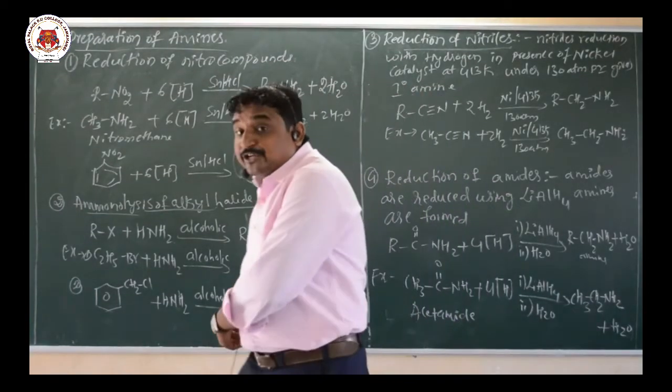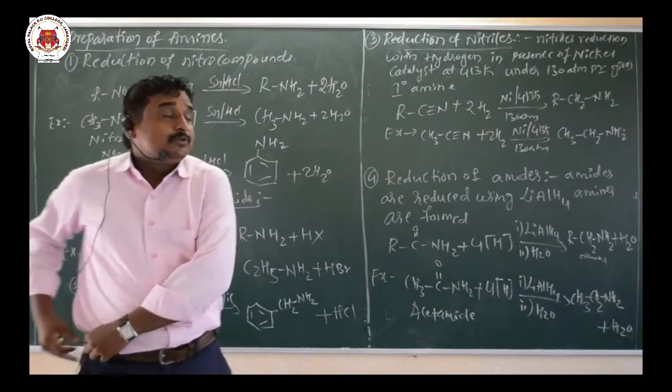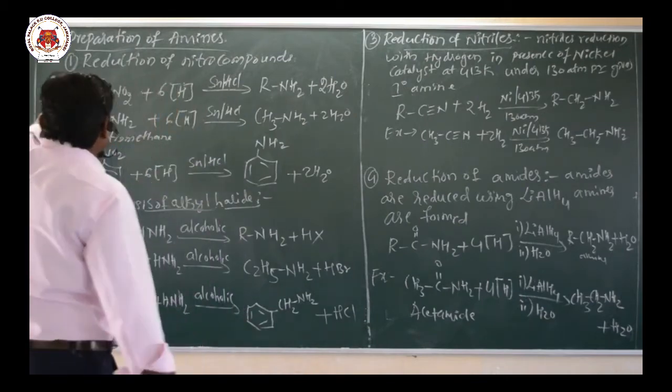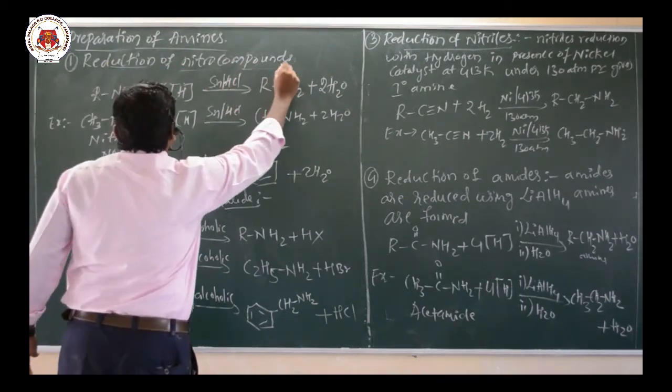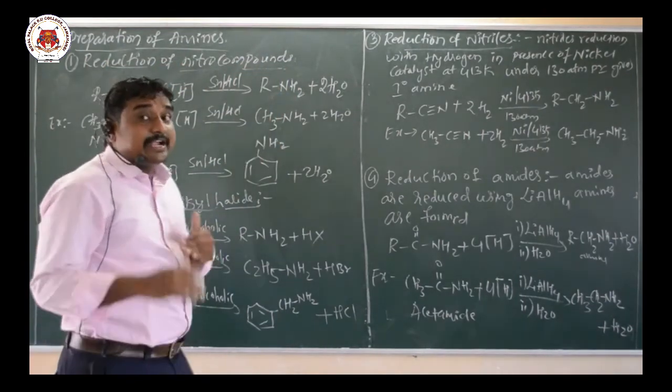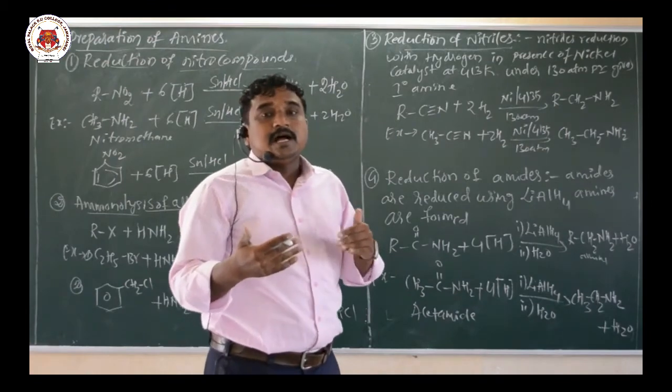preparation of the amines. So amines are prepared by the following methods. The first method is reduction of nitro compounds. Reduction means addition of hydrogen atoms and removal of oxygen atoms.